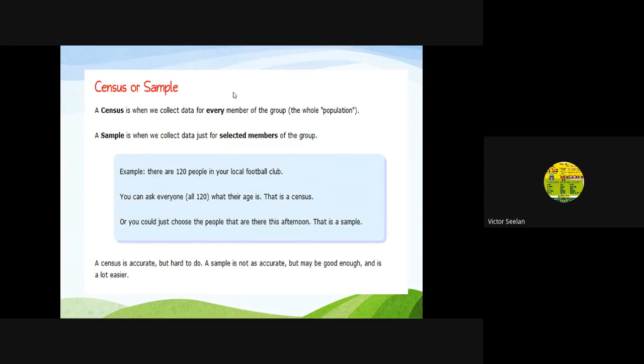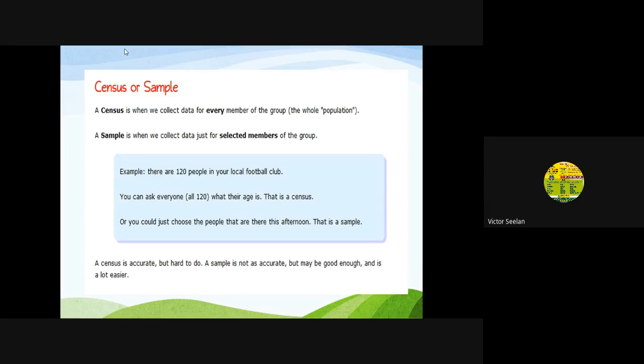Now I'm going to tell about census or sample. In the first step we studied data. Now we are going to deal with the sample. Sample means we are selecting a sample from the population.